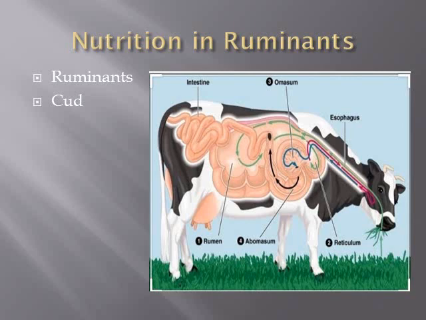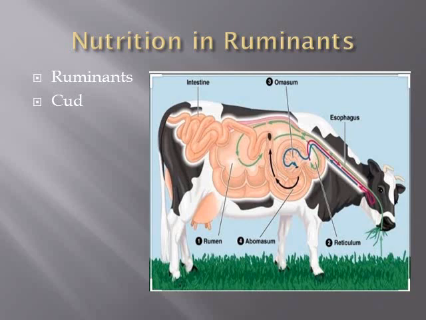That part of stomach is known as rumen. In the rumen, this food is partially digested and stored as curd. The meaning of curd is the partially digested food. It is not fully digested, so it can be stored in the form of curd, and these animals have the capacity to bring this curd back into their mouth for continuing the chewing process.